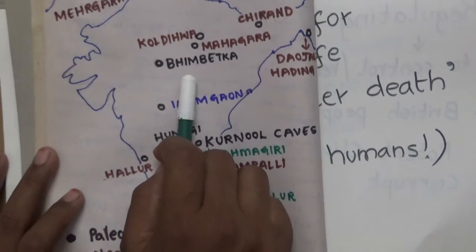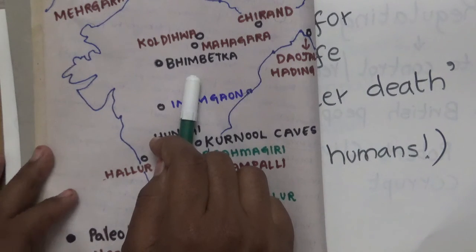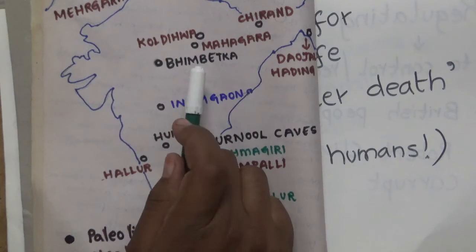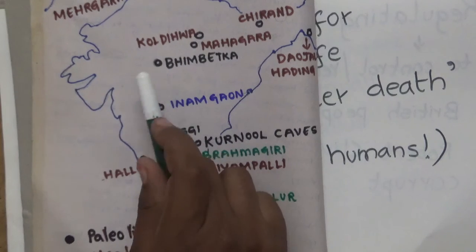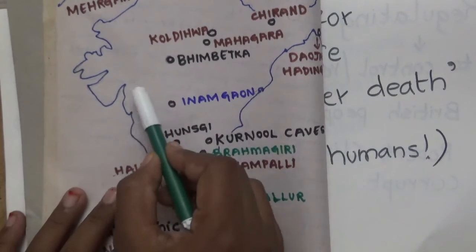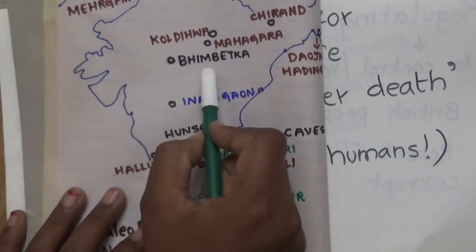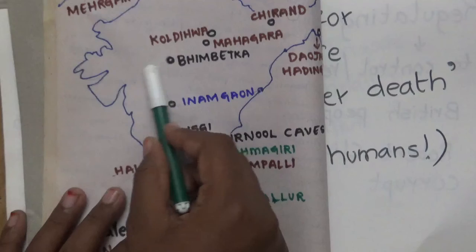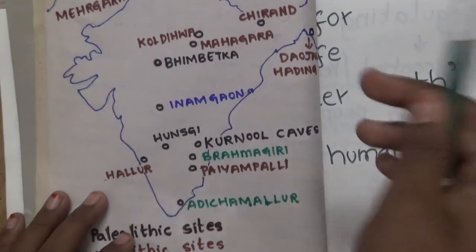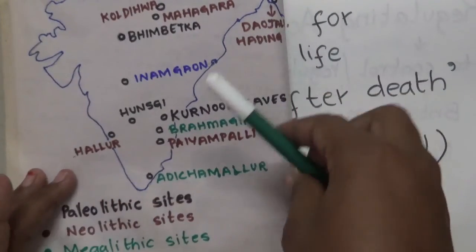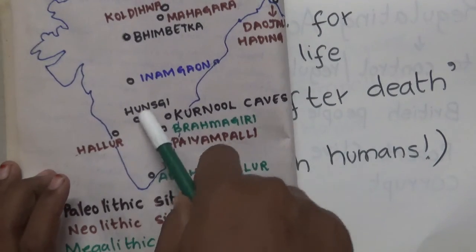We can find natural caves over here. Humans used to protect themselves from rain, wind and heat. These Bhimbetka caves acted as rock shelters, and they are close to the Narmada rock shelters. In the previous video we learned that here we have the Narmada river, and around it rock shelters also developed. Here in Madhya Pradesh we can find the Bhimbetka caves. And next, coming to Paleolithic: Kurnool caves, Hunsi and Bhimbetka.